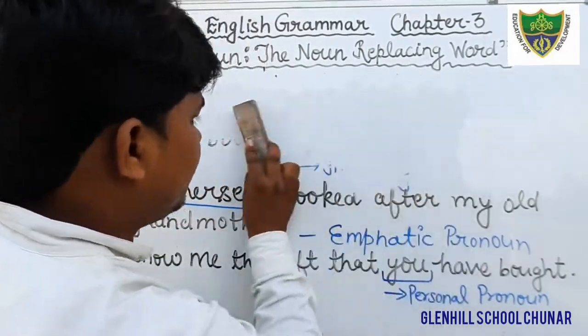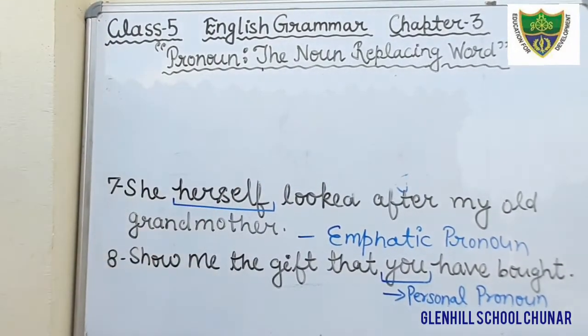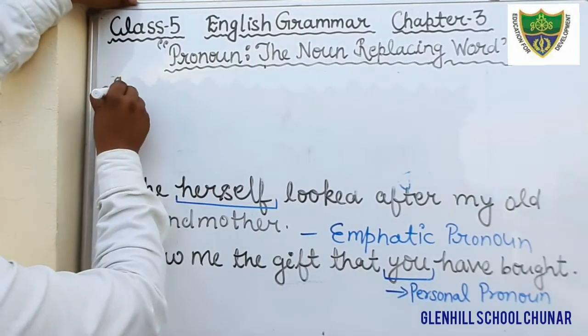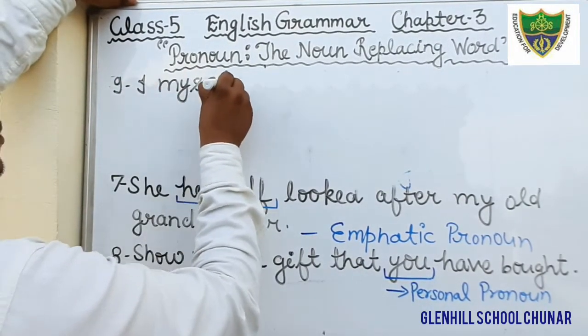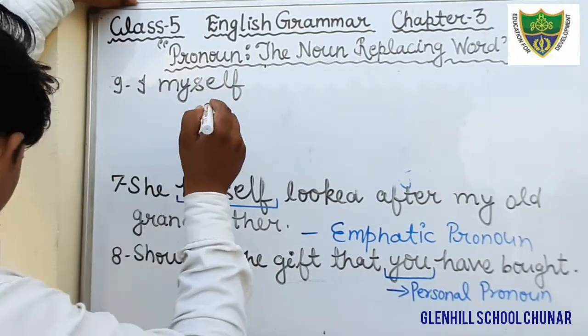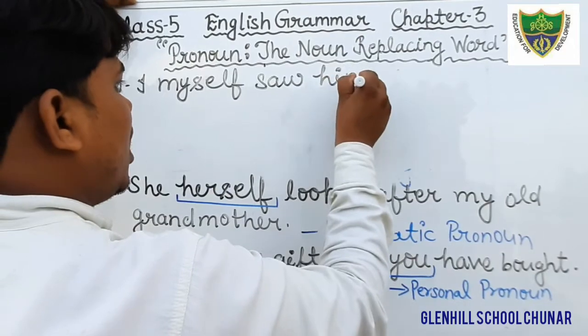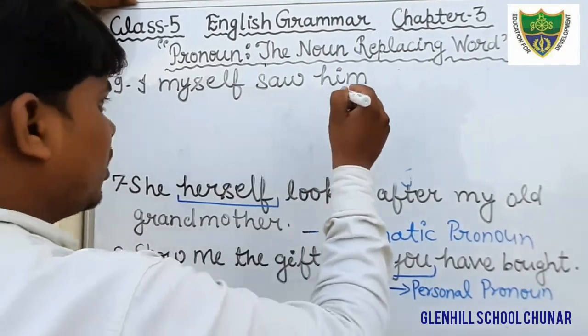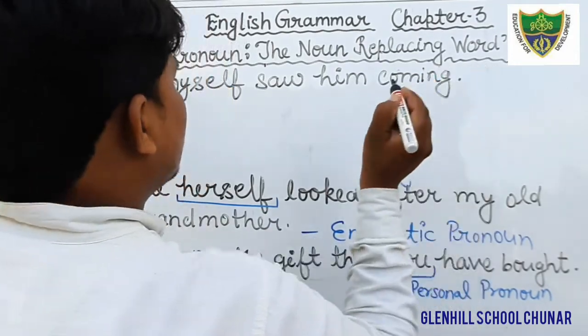Question number 9. Just see here. I myself saw him coming. Okay students, this is the question.